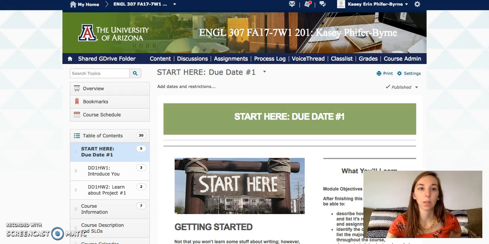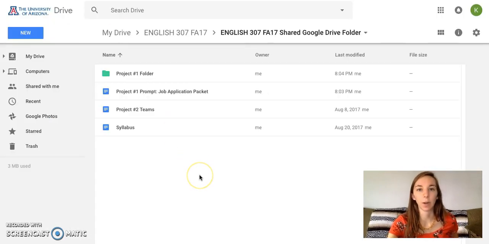If you click on this link, it will take you to this folder right here. And you should all have access to this. You probably received an email from me letting you know that you had access to our shared Google Drive folder. Just make sure that anytime you try to access that folder, you're signed into your University of Arizona email. I get a lot of access requests from people who don't realize that they're signed into their personal email and then they can't get into the folder and they think that something's wrong.